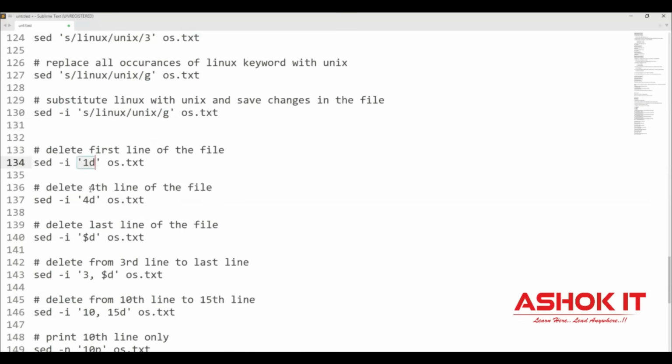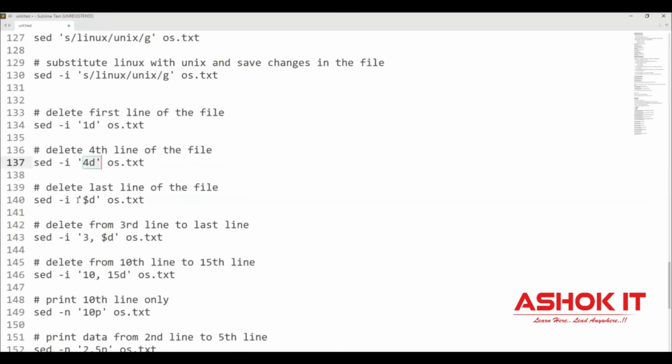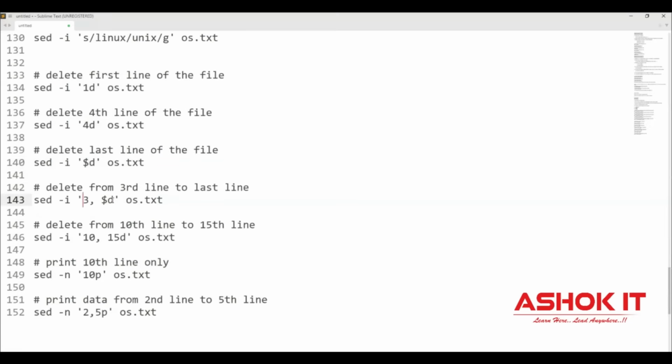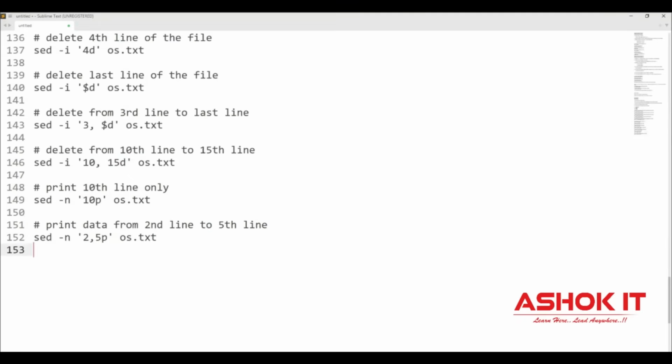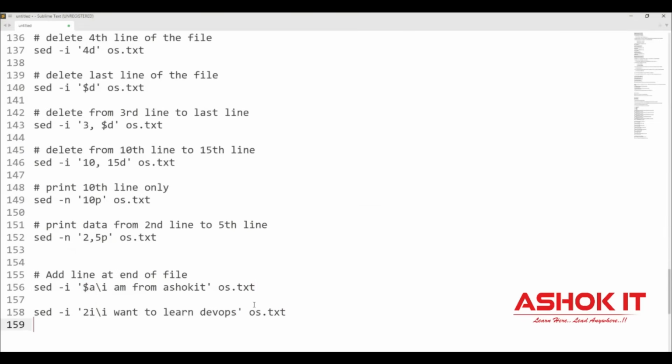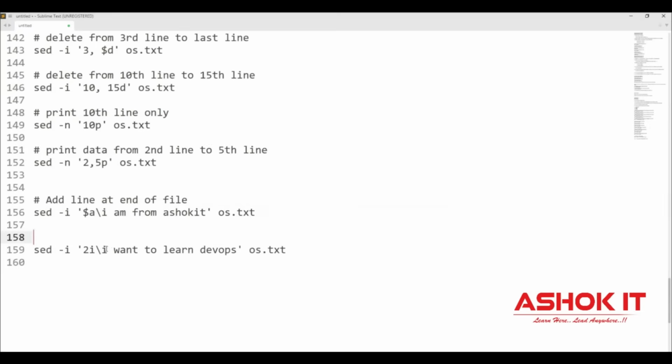1D, delete first line. 4D, delete fourth line. $D, delete last line. 3 comma $D, delete from third line to last line. Delete from 10th line to 15th line. P, print operation. And how to perform insert? Add the line at the end of the file. I, $a means at the end of the file. If you want to insert the data at the second line, so you can use 2i. Insert at the second line. I hope you got the clarity with the sed command.